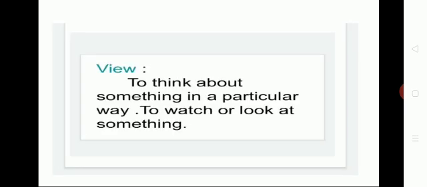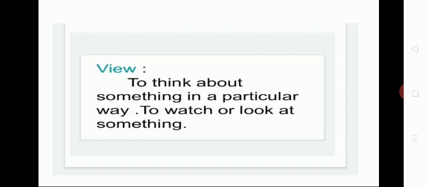So, this is Unit 1. What is the lesson name? Where to Look From? What all did we see in the last class? Views, Rangoli, and mirror image. Shall we recall once? Yes. Let us begin. View. What is meant by view? To think about something in a particular way, to watch or look at something.